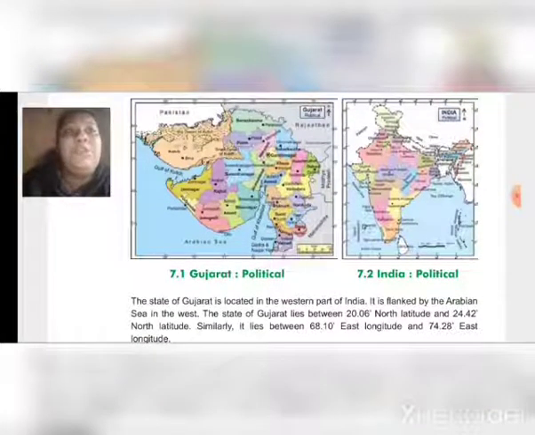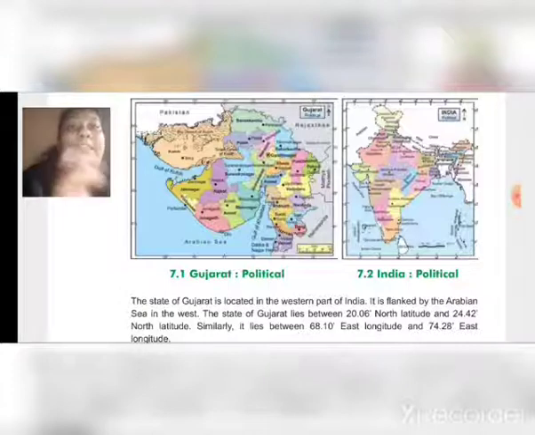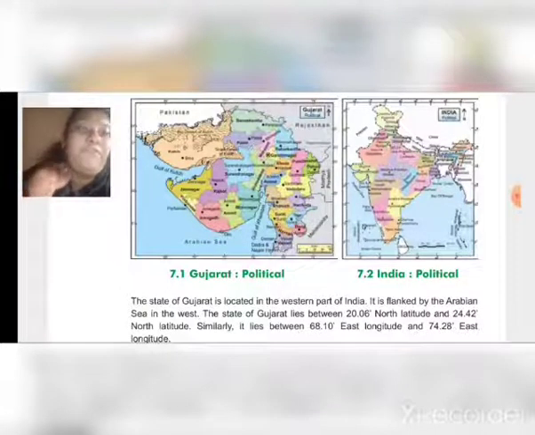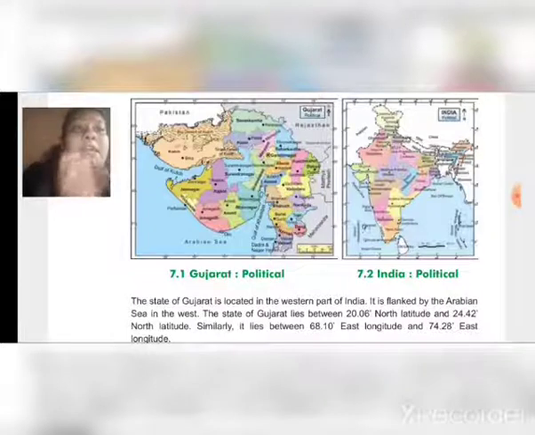Dear children, you can see in the map of India that our Gujarat is located in the western part of India. It is flanked by the Arabian Sea in the west, means it is covered by the Arabian Sea.